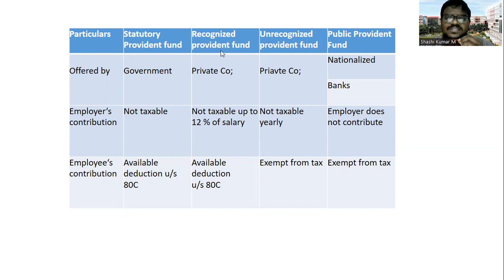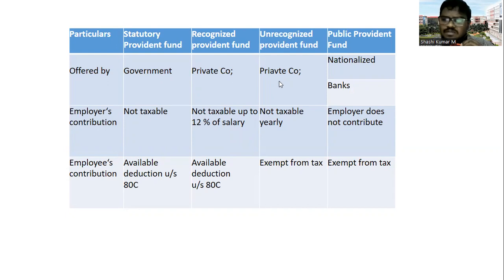Next is the recognized provident fund. This is applicable to private companies, and if an employer contributes towards it, then 12% of the salary is exempted, and whatever contribution is made by the employee, he can claim that as a deduction under section 80C. So the first one is the statutory provident fund, the second one is the recognized provident fund, which is called RPF, and the third one is the URPF, the unrecognized provident fund.